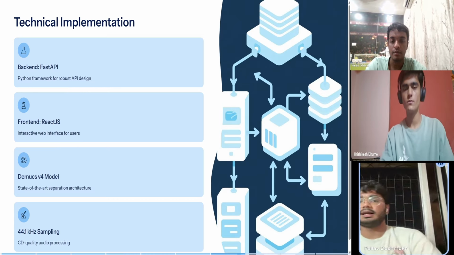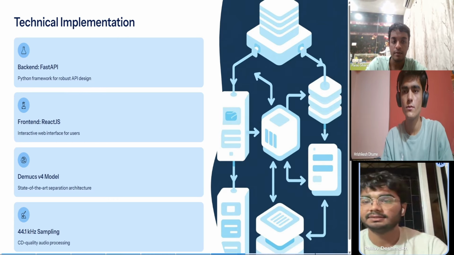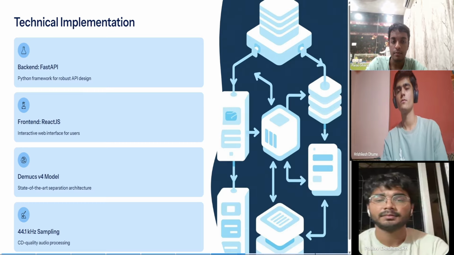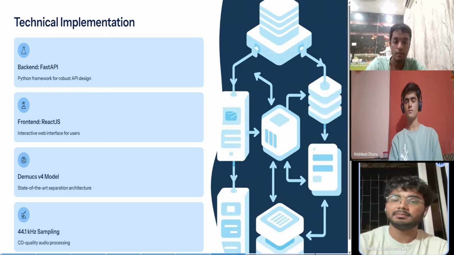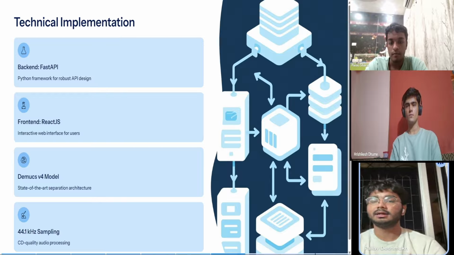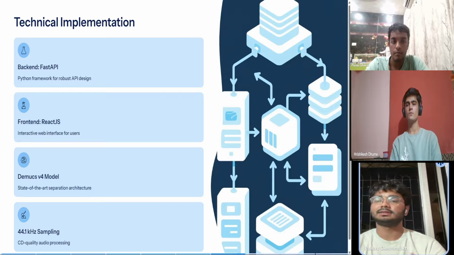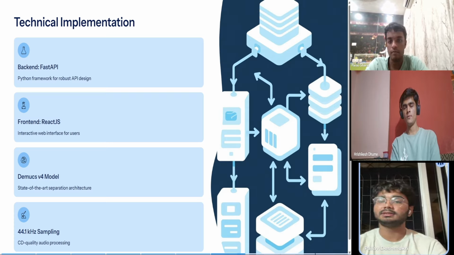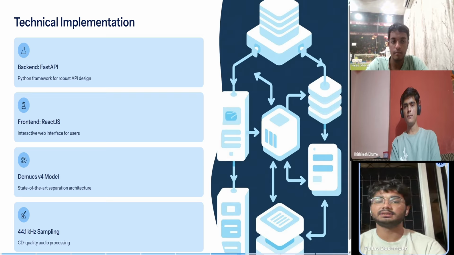At the core of Splitify lies the Demucs version 4 model, which stands for Deep Extraction for Music Sources. It's a state of the art deep learning architecture specifically designed for music source separation. The model uses convolutional filters and recurrent layers to analyze both the time and frequency structure of the song, ensuring clean and natural separation of sounds. Finally, all the processing is done at 44.1 kHz sampling rate, which is the same standard used in professional audio CDs. This ensures that our outputs maintain high audio fidelity and minimal distortion.